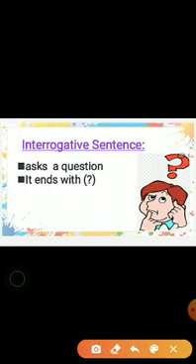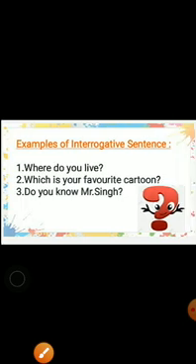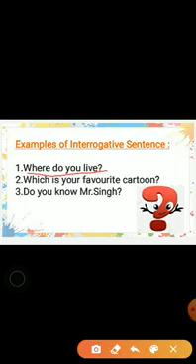This is our third type of sentence, that is interrogative sentence. A sentence that asks a question is called an interrogative sentence, and it always ends with a question mark. For example, where do you live? So in this sentence, someone is asking a question. So it is an interrogative sentence. Let's see some examples. Which is your favorite cartoon? Here someone is asking which is your favorite cartoon. So it is also an interrogative sentence. Do you know Mr. Singh? This is also an interrogative sentence because someone is asking.